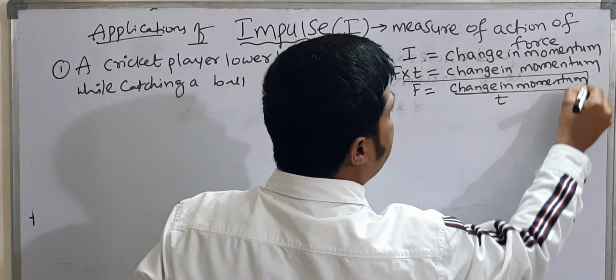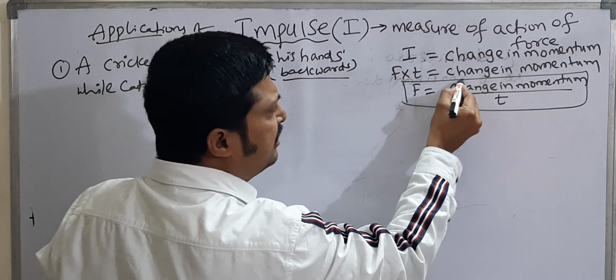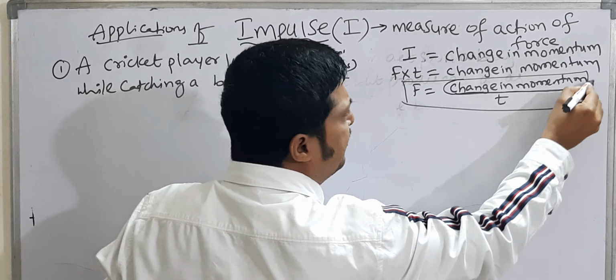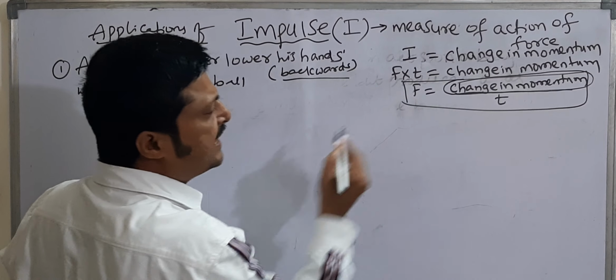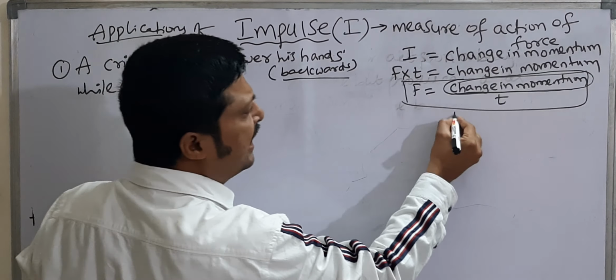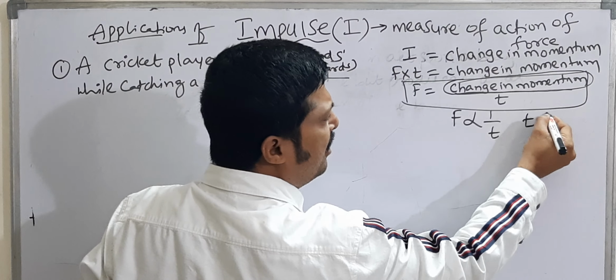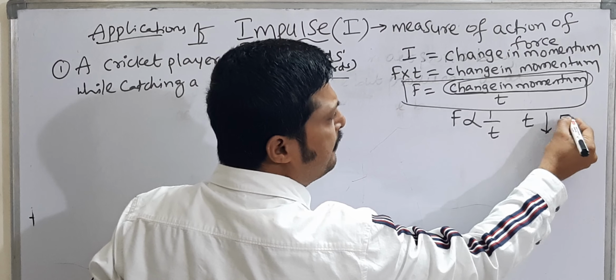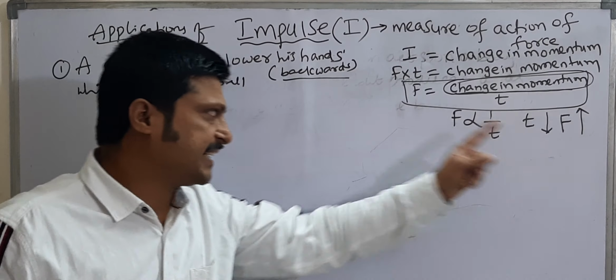So this is very, very important. Here the change in momentum is the same, so change in momentum is constant. Then how are F and t related? F and t are inversely proportional. That means if time of contact is less, impulsive force is greater. So this is the key factor here.